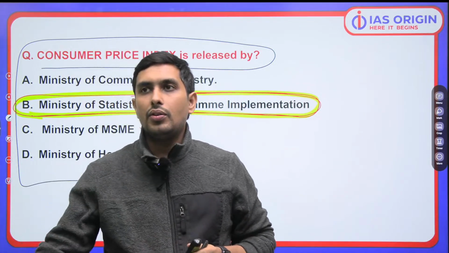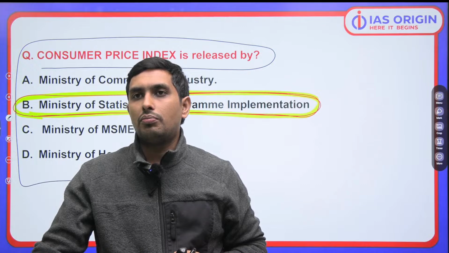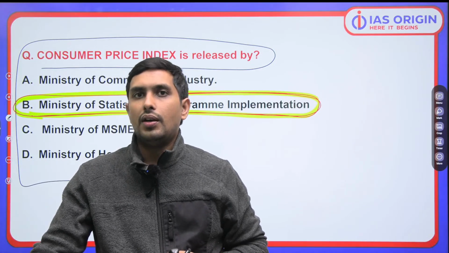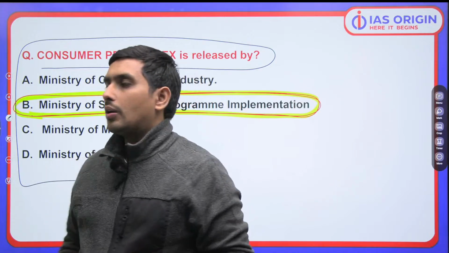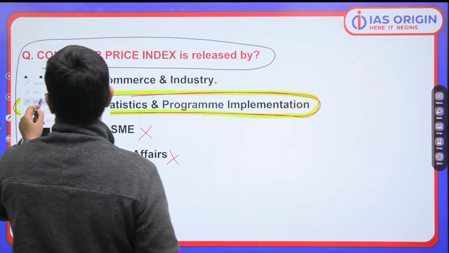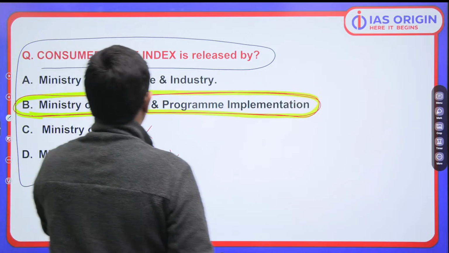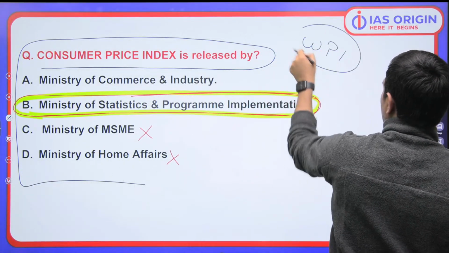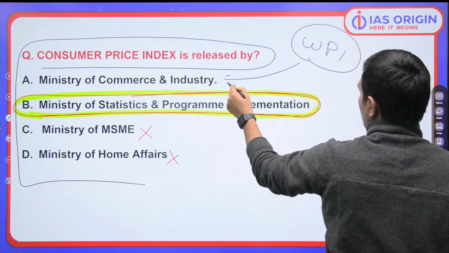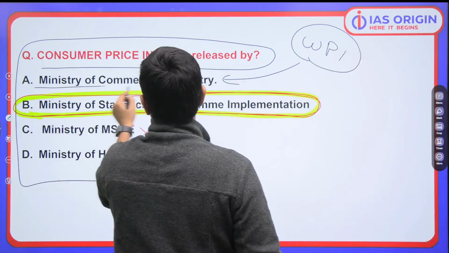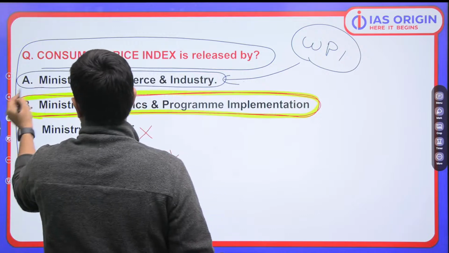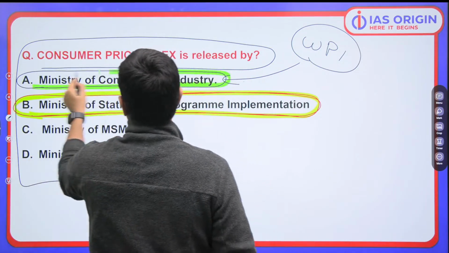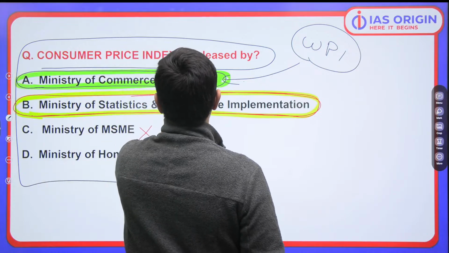So, you have to be very clear about such kind of questions whenever you pick these questions, that how do you answer them. So, if I talk about wholesale price index, WPI, wholesale price index is released by whom? It is released by the Ministry of Commerce and Industry. So we have to understand this.